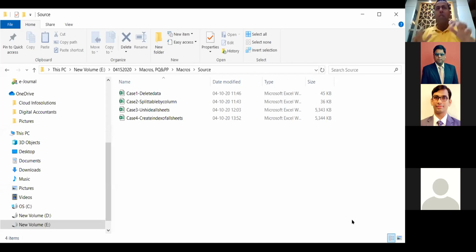Now macros, so many times we get carried away or intimidated, thinking, wow, I don't know macros. How will I do macros? What is it all about? Macro is nothing. Whatever number of actions you take in Excel, it records those actions and then just repeats them. Imagine you have very unorganized data and you perform 10 different actions, like making it bold, underlining, creating a column. You record that into a macro, and then you use another sheet, and it will repeat the same actions without you doing it manually.